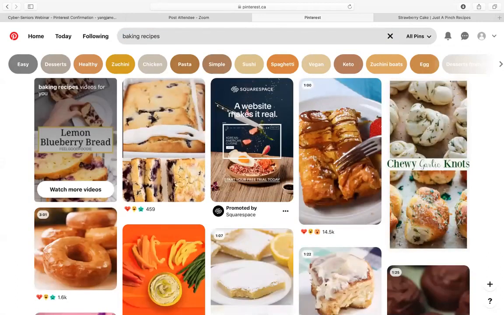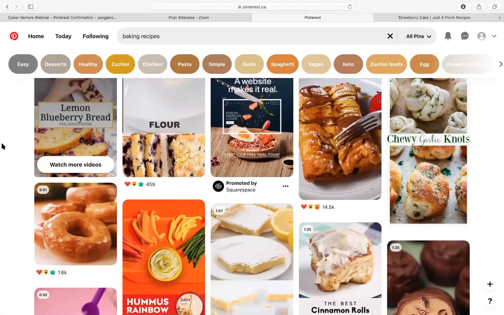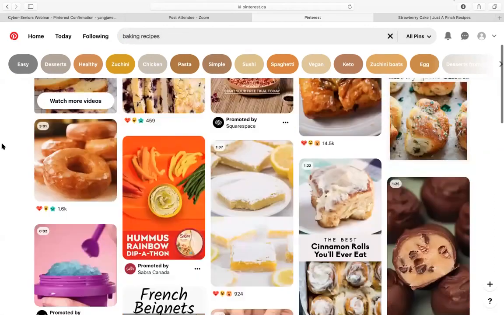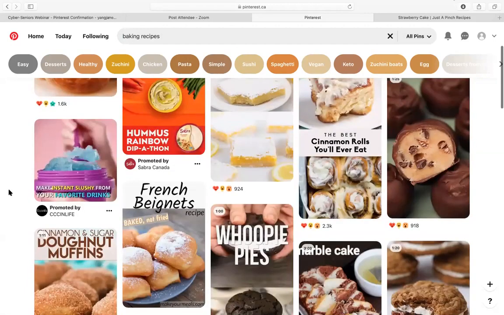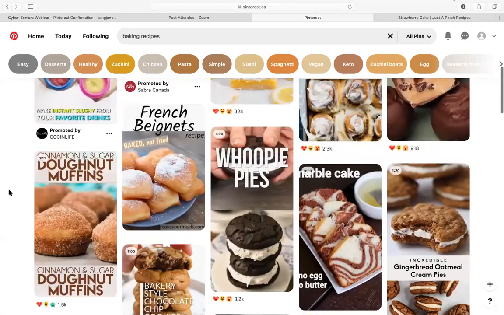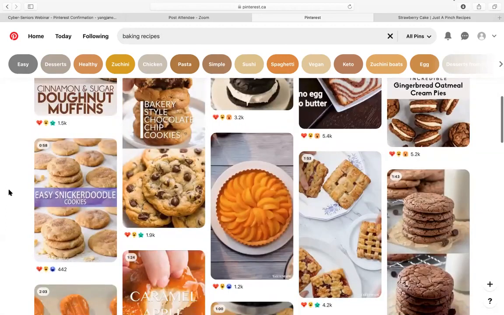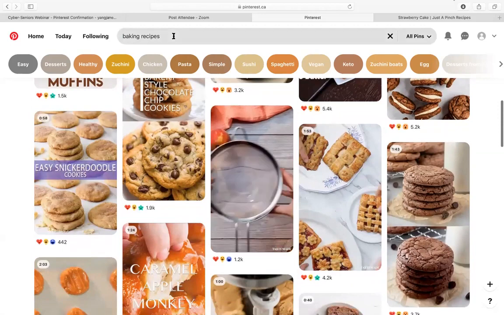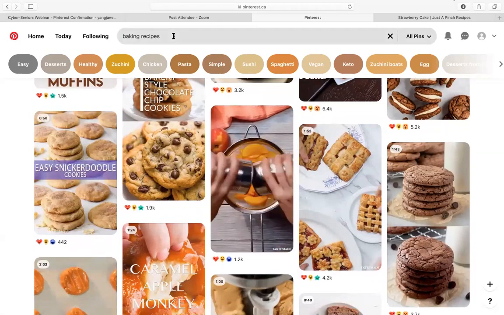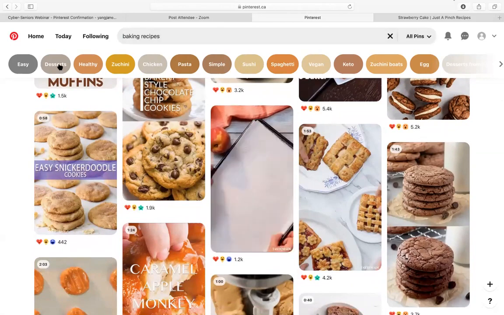So as you can see, this one is not that specific anymore. So there's things from bread, there's things from cinnamon rolls, and then there's also, let's see, donuts. So there's lots of things that you can search up, and then to make the search more tailored to you or just more specific, you can come up here.